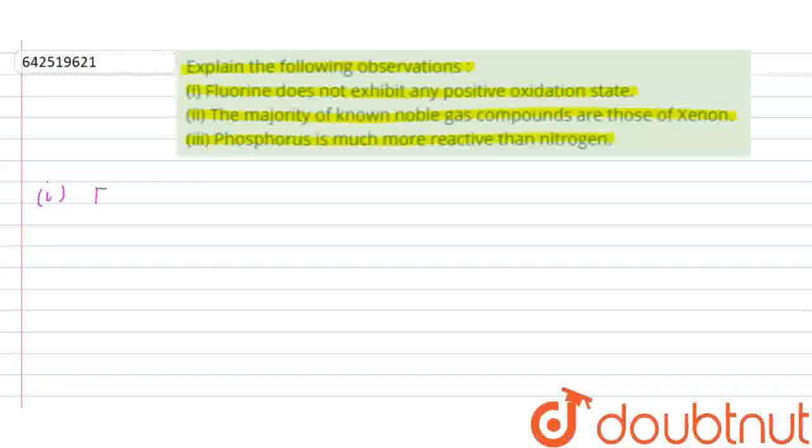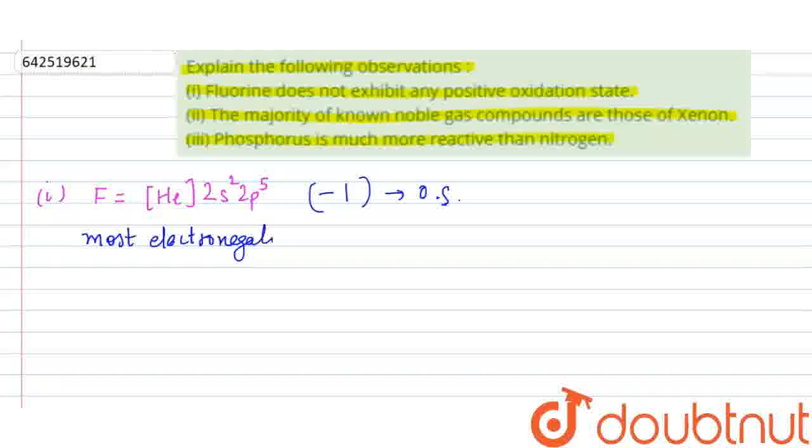The valence electronic configuration of fluorine is helium 2s2 2p5, right? So we can see there is one vacant position in the p shell, so it will show a -1 oxidation state, which is a stable one for fluorine. Also, fluorine is the most electronegative atom. As we know, going from left to right in a period, electronegativity increases. So fluorine is the most electronegative.